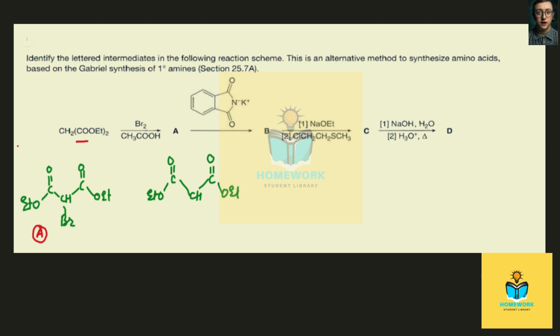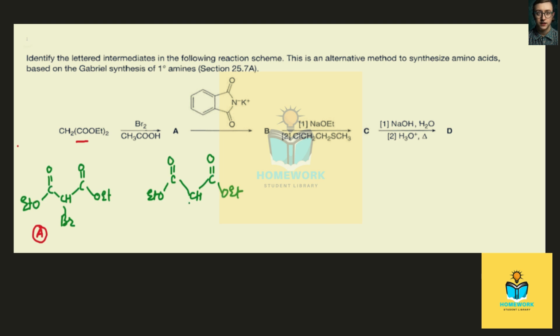And the bromine that was present here leaves, so with this potassium phthalimide, potassium bromide is formed, and this should directly attach to nitrogen.